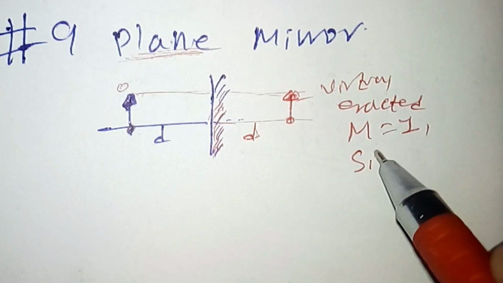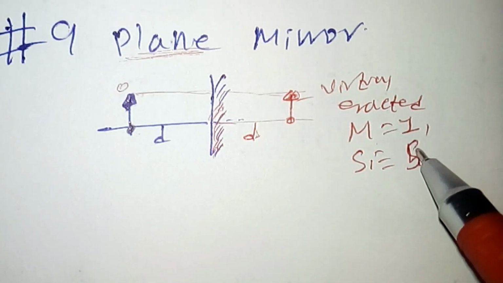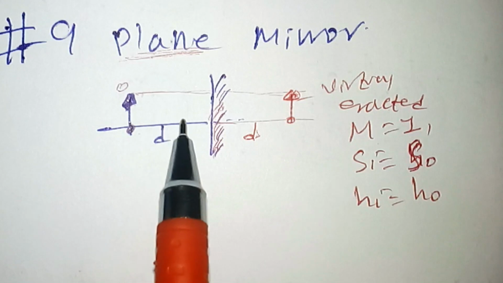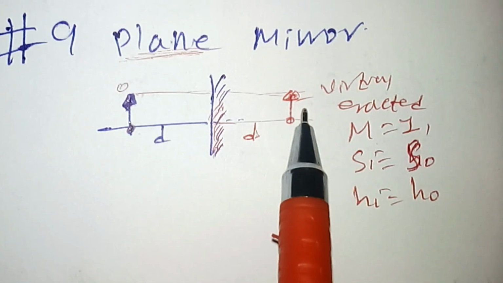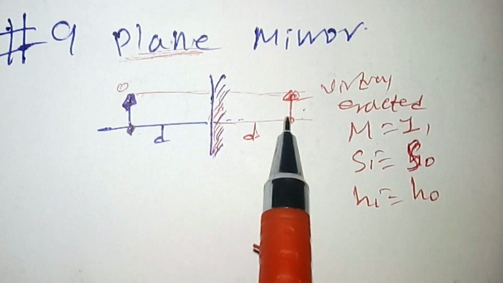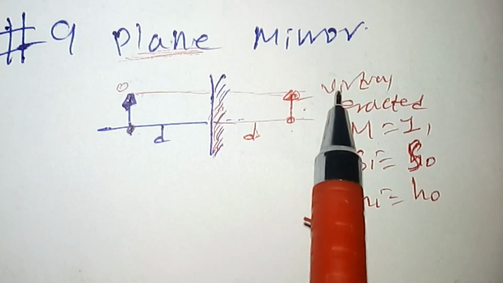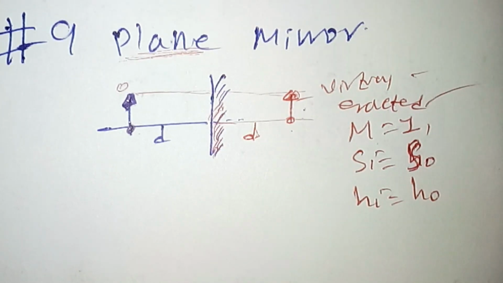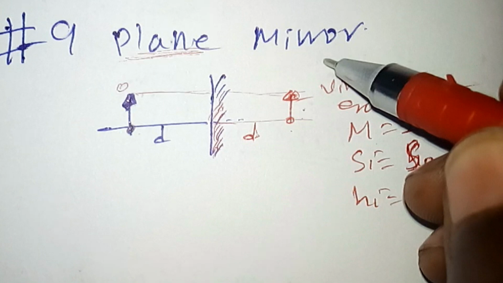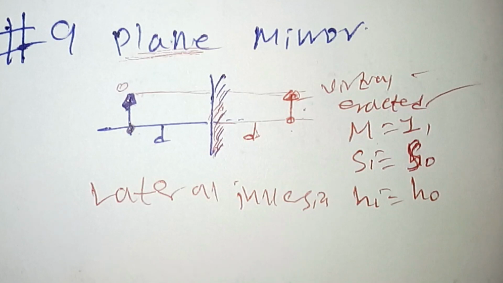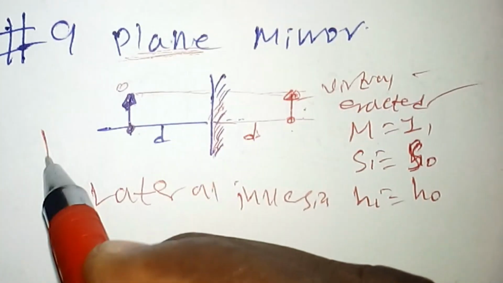That means the image distance is equal to the object distance and the image size is equal to the object size. So the plane mirror does not magnify the objects. That is, the image is not magnified compared to the size of the object. The distances of the object and image are also equal. So the image formed by the plane mirror is virtual and erect, but the only change that occurs is that the image and the object are laterally inverted, or lateral inversion. This means that the right and the left are interchanged. So the correct answer which shows this relationship is alternative B.